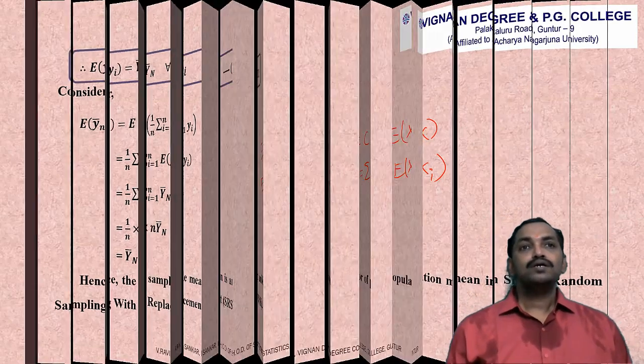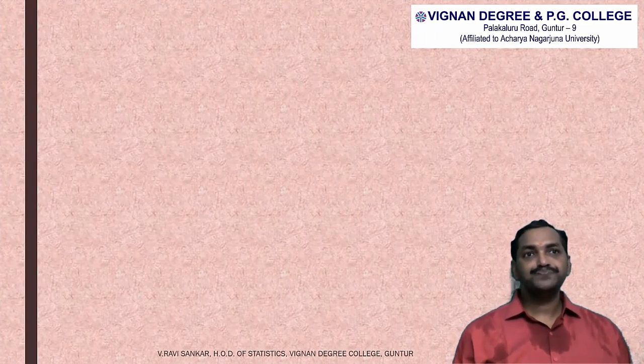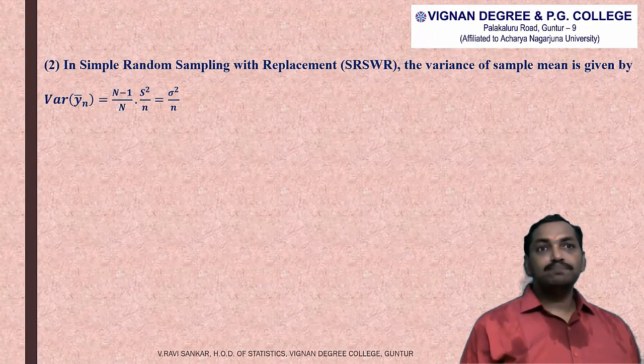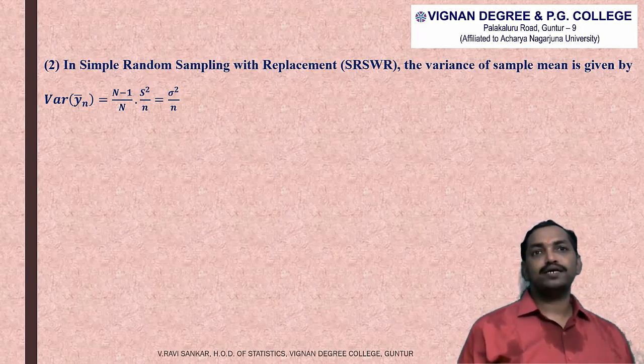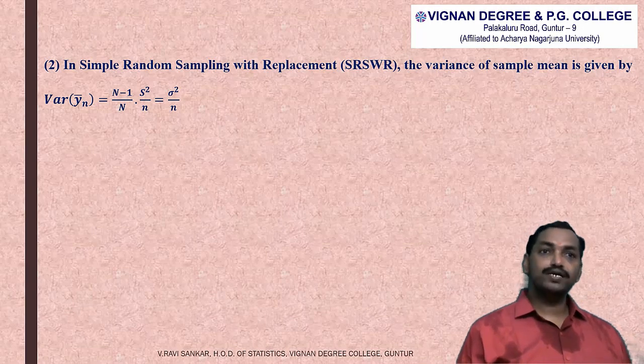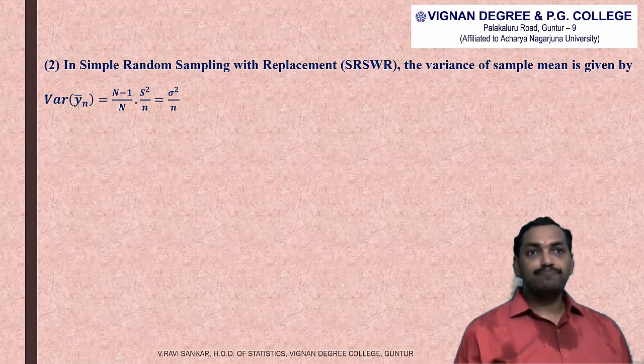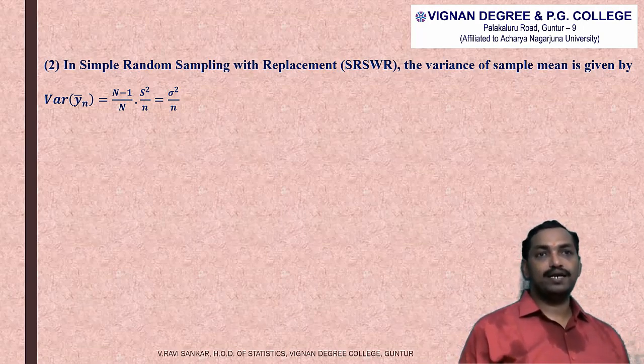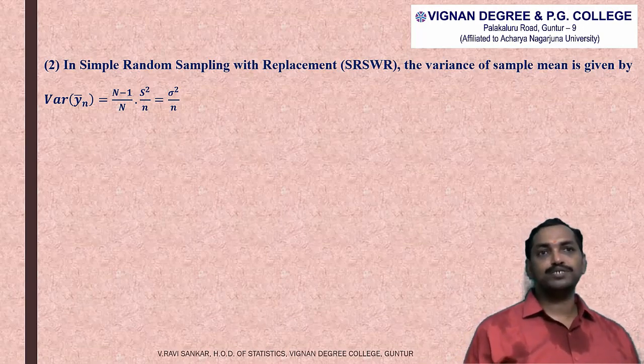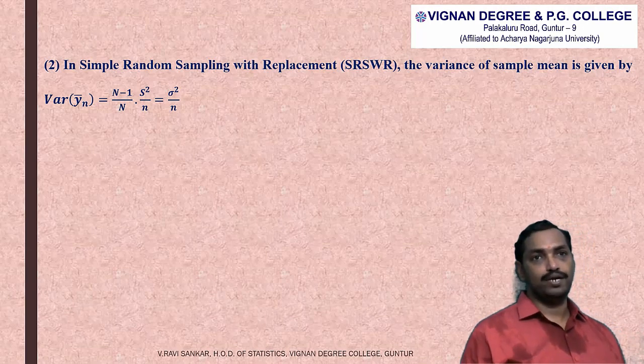Now the second theorem is, in simple random sampling with replacement, the variance of sample mean is given by variance of y n bar is equal to capital N minus 1 divided by capital N into capital S square by small n, which is same as sigma square divided by small n.